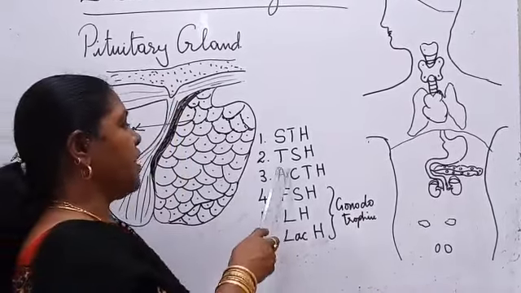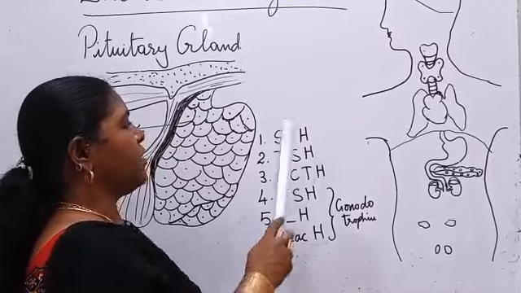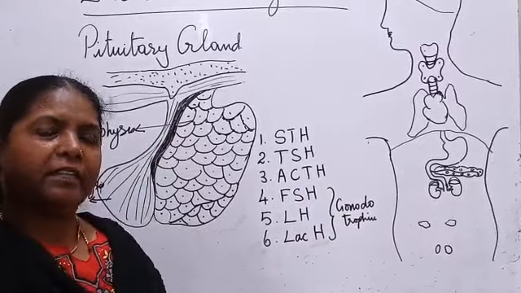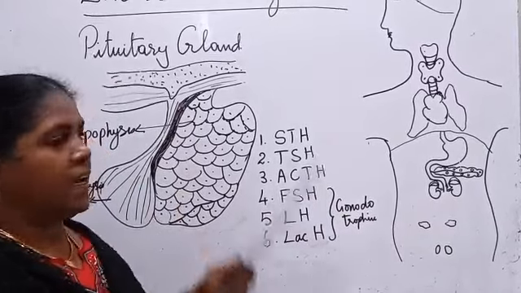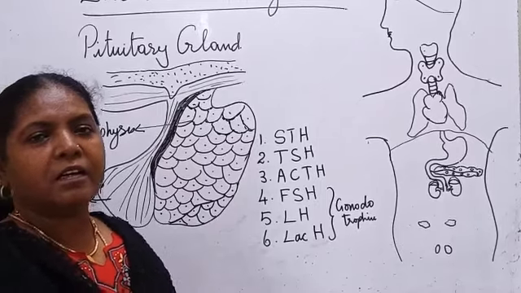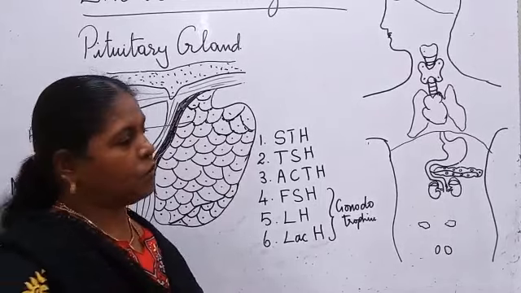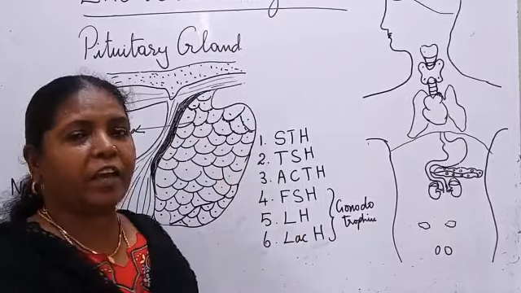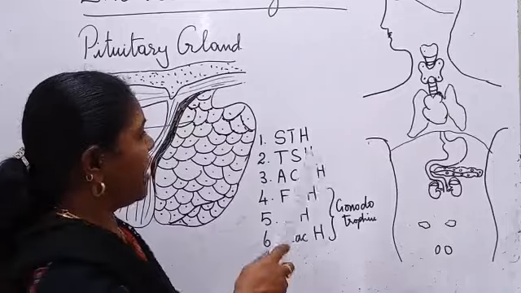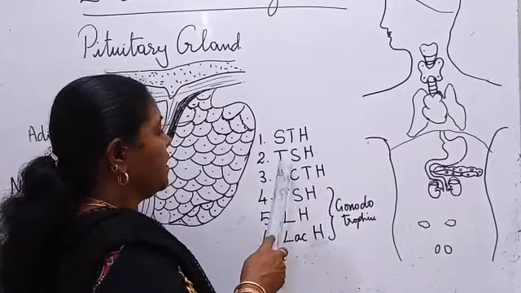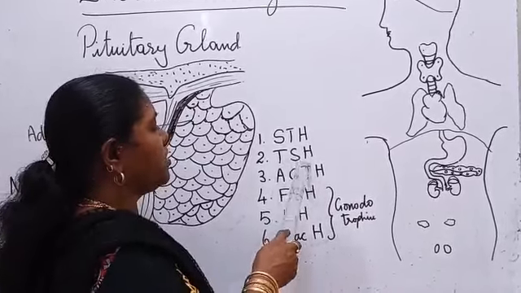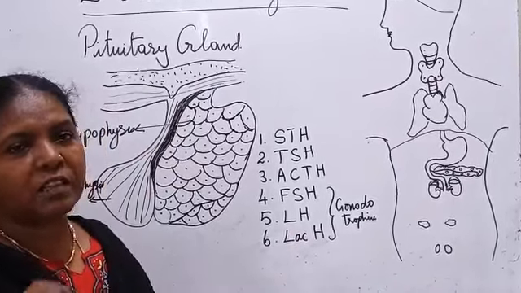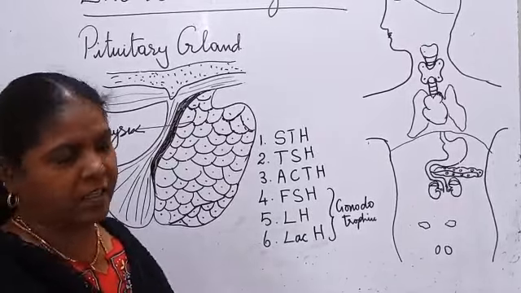Okay. The next one is thyroid stimulating hormone. The thyroid gland is stimulated by thyroid stimulating hormone. The hypothalamus secretes a hormone whose secretion induces the thyroid stimulating hormone secretion, and this thyroid stimulating hormone induces the thyroid cells to secrete thyroxine.